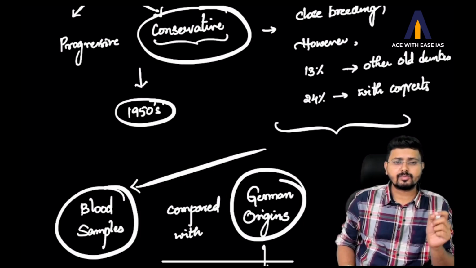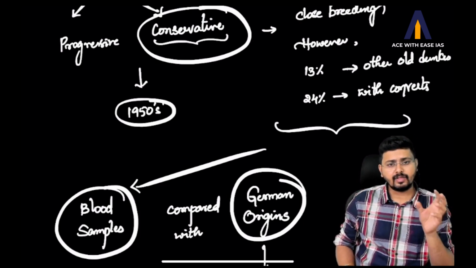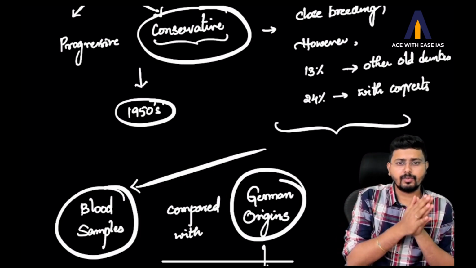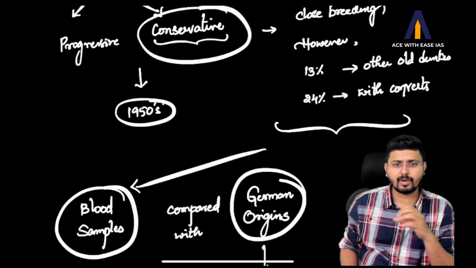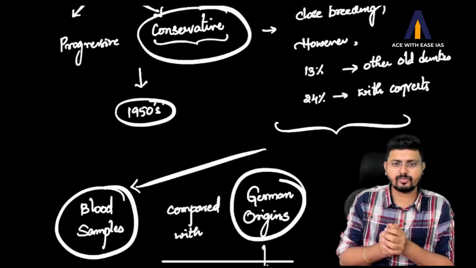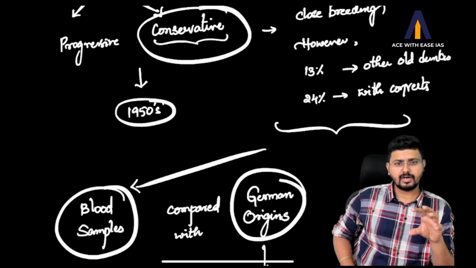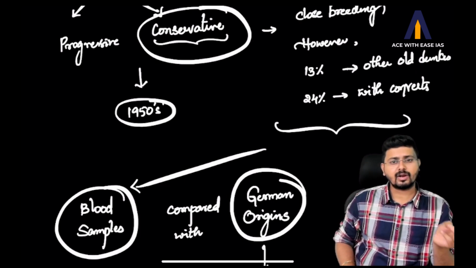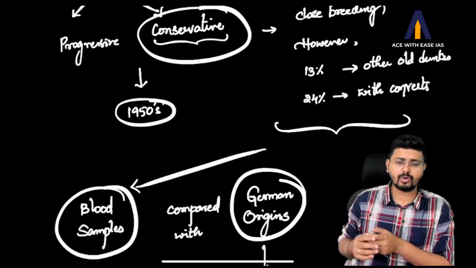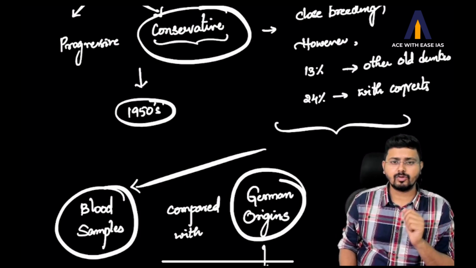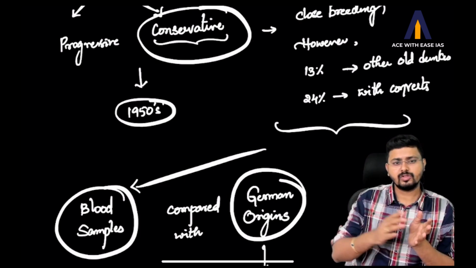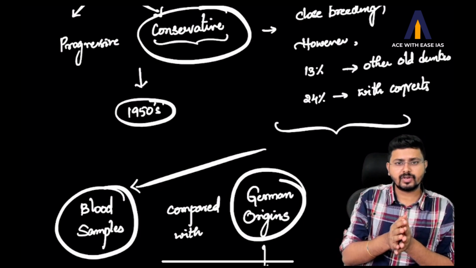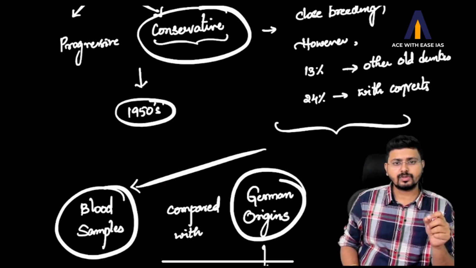They were studied with respect to blood samples, and they observed blood groups and other markers. Different markers of blood samples were observed. Within blood samples you can have various markers: one is blood group, and others such as the MN blood type. There can be other examples also, like Rh. These markers are present within the blood. So these blood samples were studied, especially blood groups.